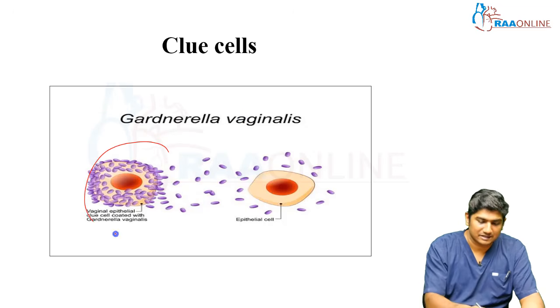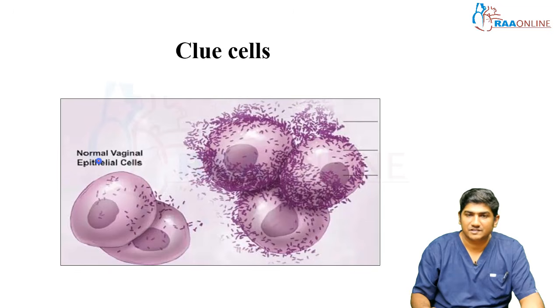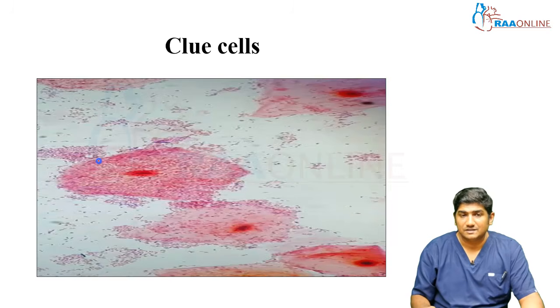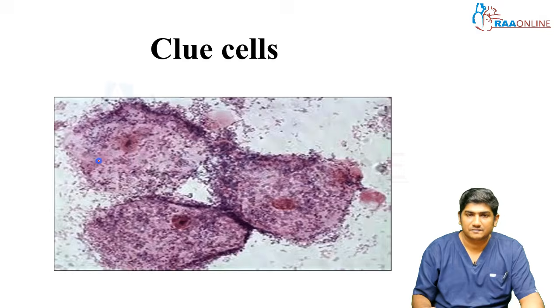This is how it looks under the microscope. See how densely the bacteria are affecting this epithelial cell. This is called a clue cell, an epithelial cell filled or attacked by massive bacteria. Can you see how densely they are affected?